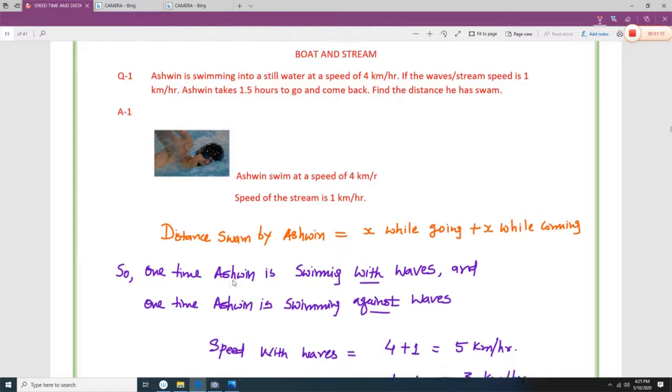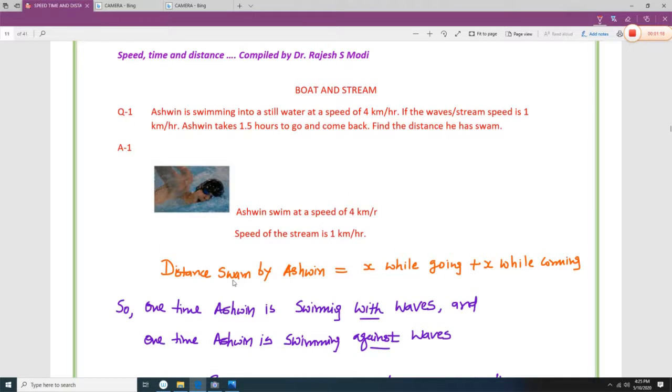Let's say Mr. Ashwin is swimming in still water. Remember, still water means there is no wave. He swims at 4 kilometers per hour, and the stream speed is 1 kilometer per hour.